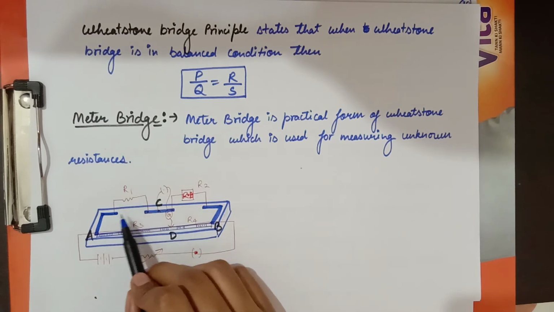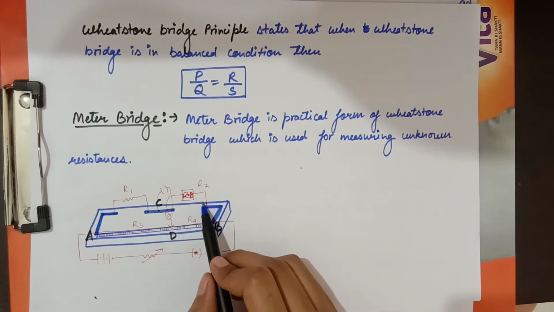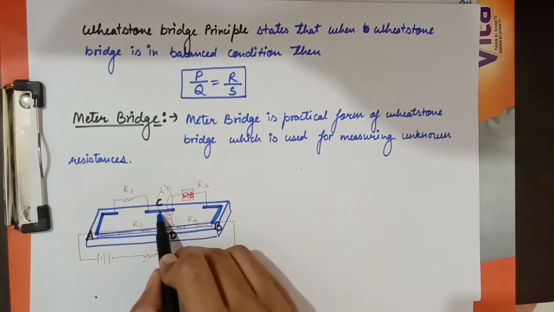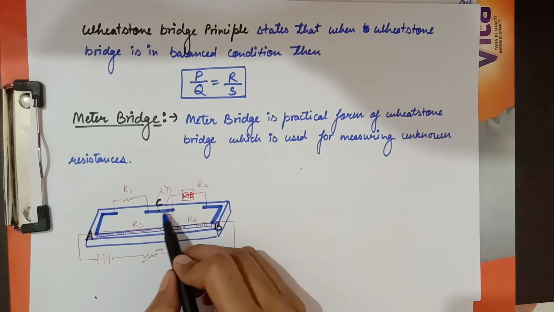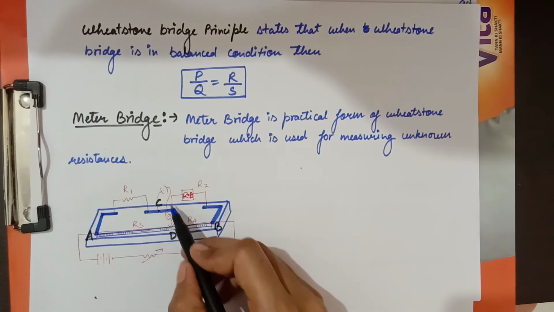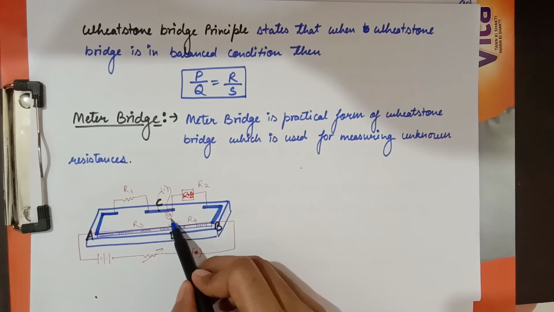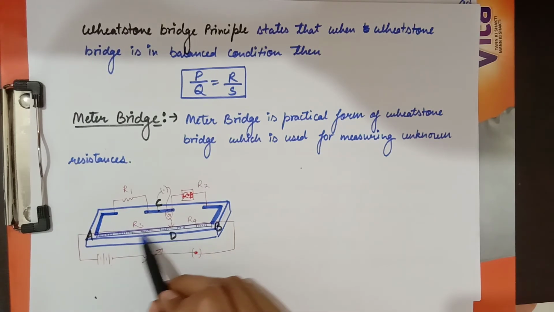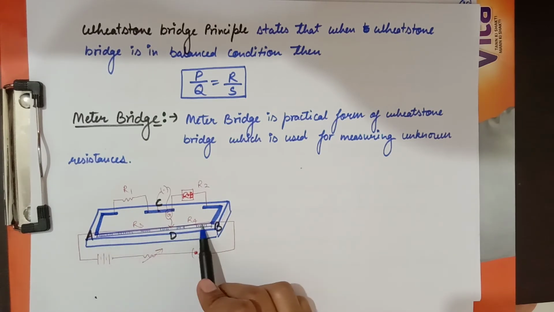R1 resistance is unknown, R2 resistance we know because it is of the resistance box, and from the middle point of this copper strip C we connect a key and galvanometer, and this galvanometer has one jockey in it. So we slide our jockey in this resistance wire.